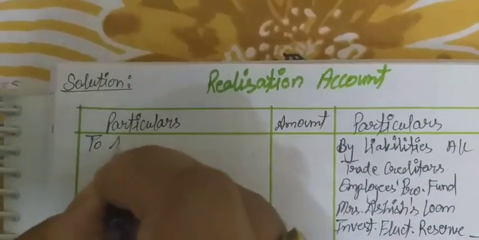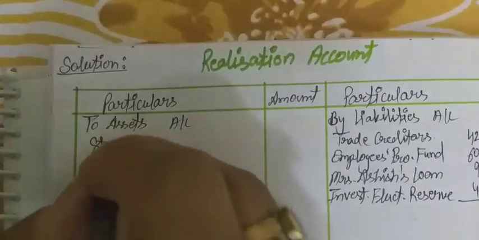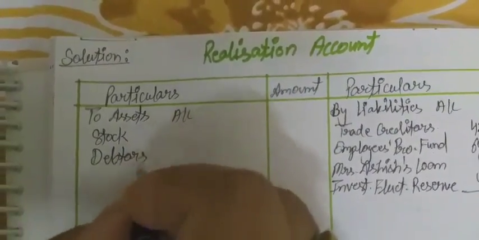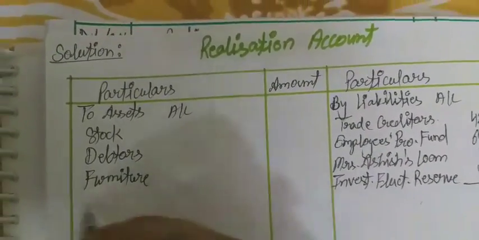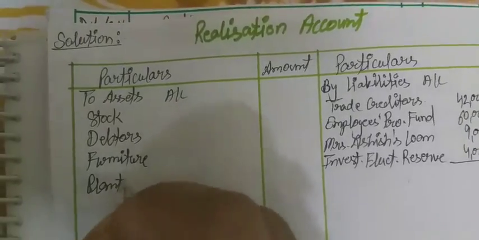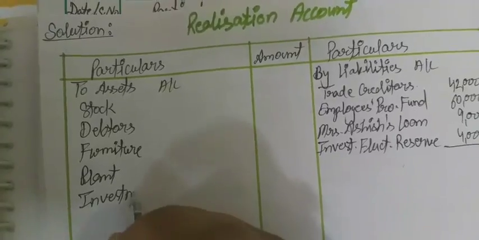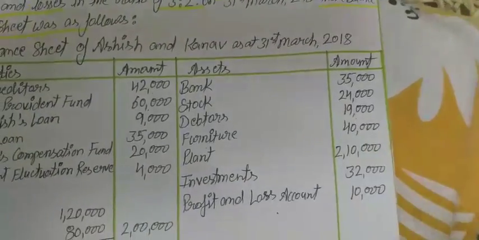So on the assets side, first one is stock, debtors, furniture, plant and investment. Okay, now we have to record the values 24, 19 and 40.